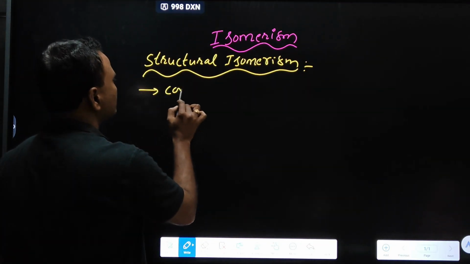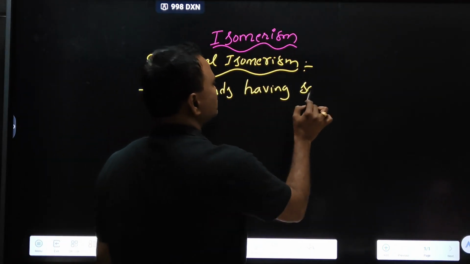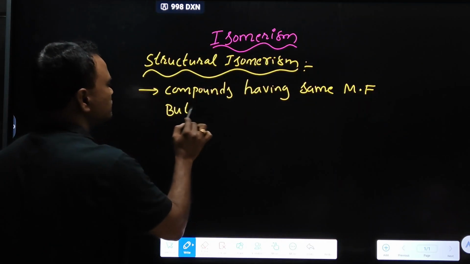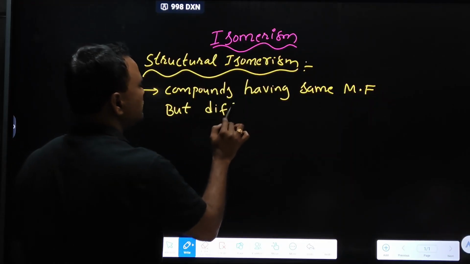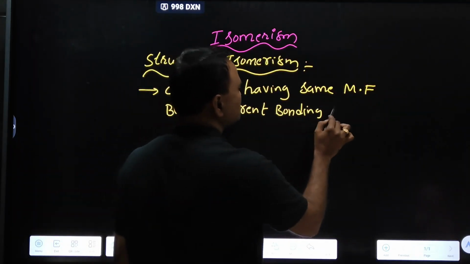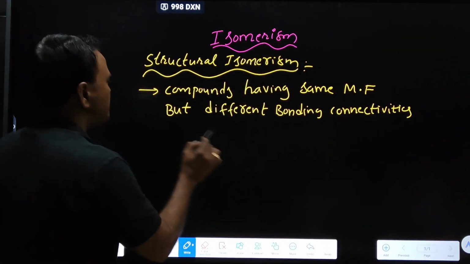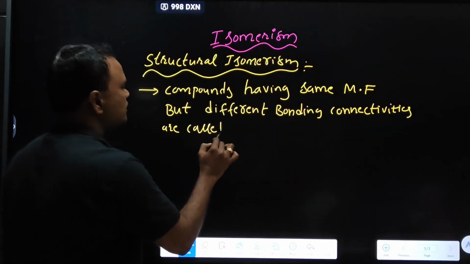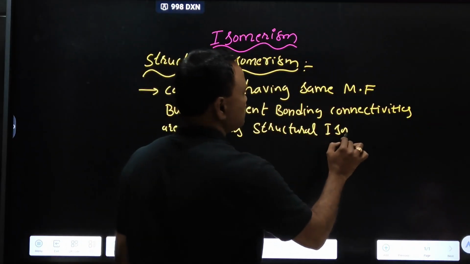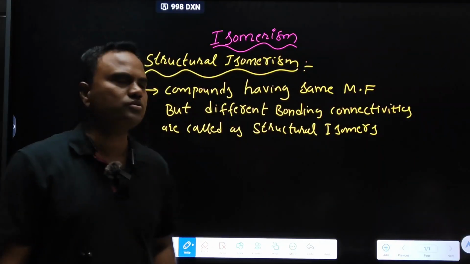Compounds having the same molecular formula but different bonding connectivities are called structural isomers, and the phenomenon is called structural isomerism. The phenomenon is common in every definition, so no need to write.